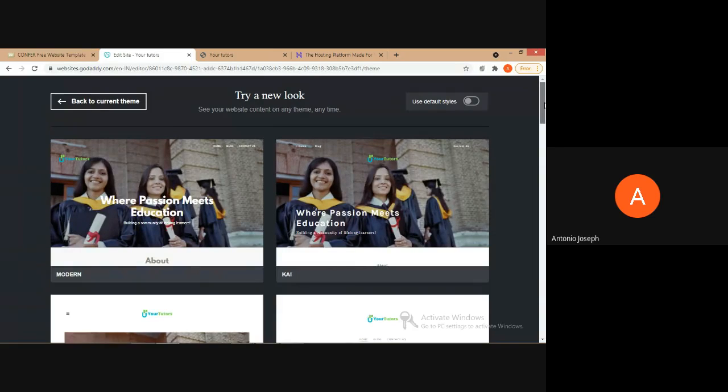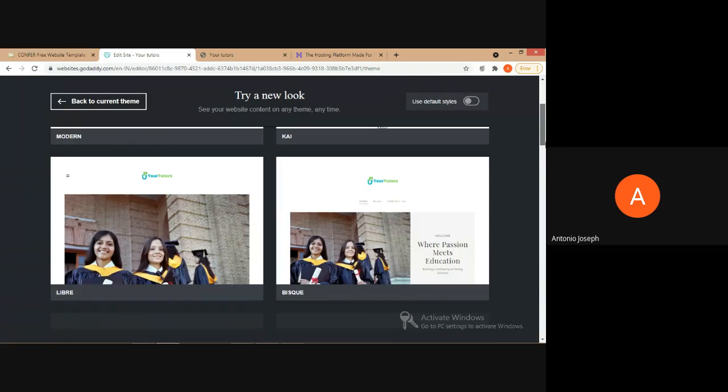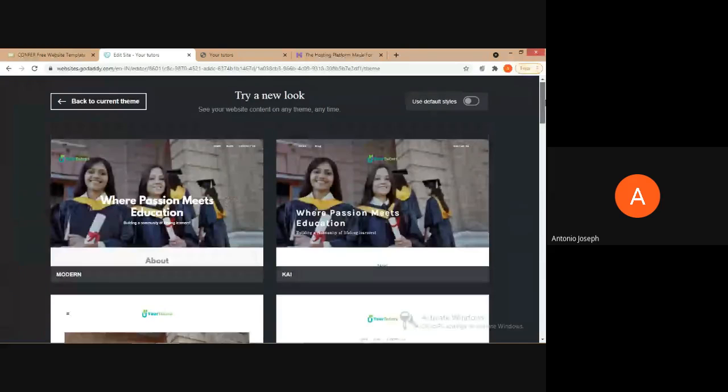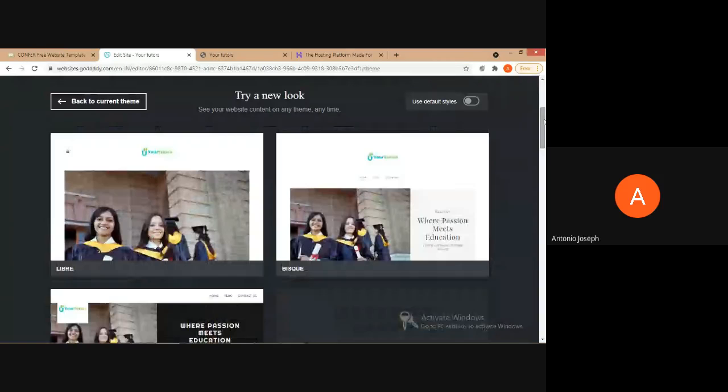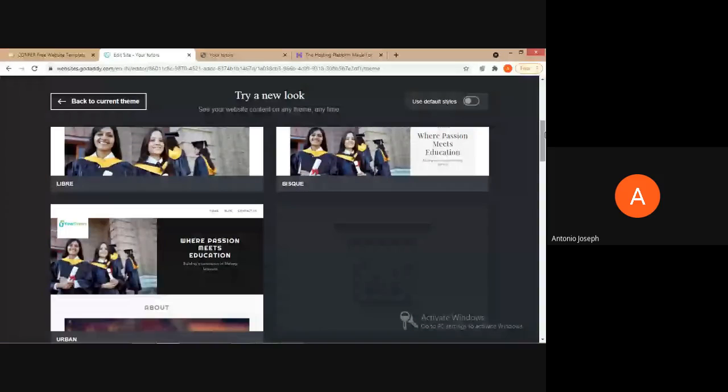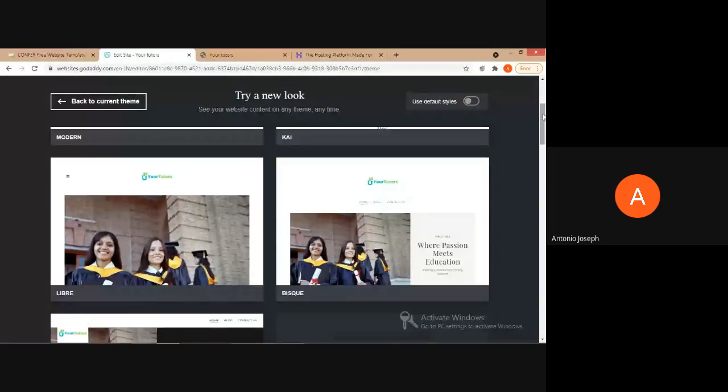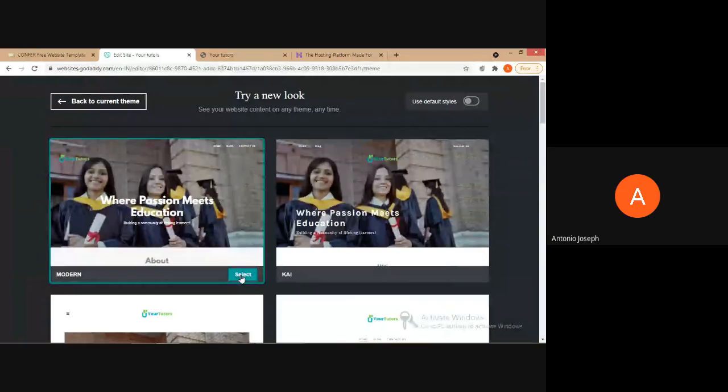So they are showing different ways of appearance. Okay, and then we can choose which one is suited for us, or which one we think is very good. As per our creativity or creative minds, we can choose any of these. So I am just choosing the first one. Okay. So I am selecting that.